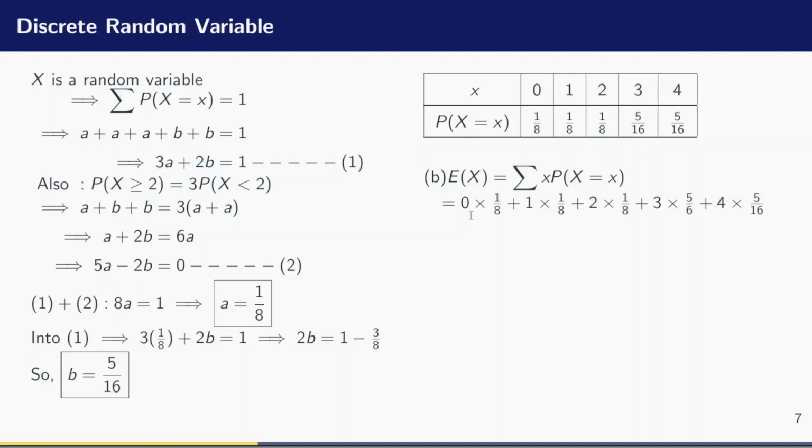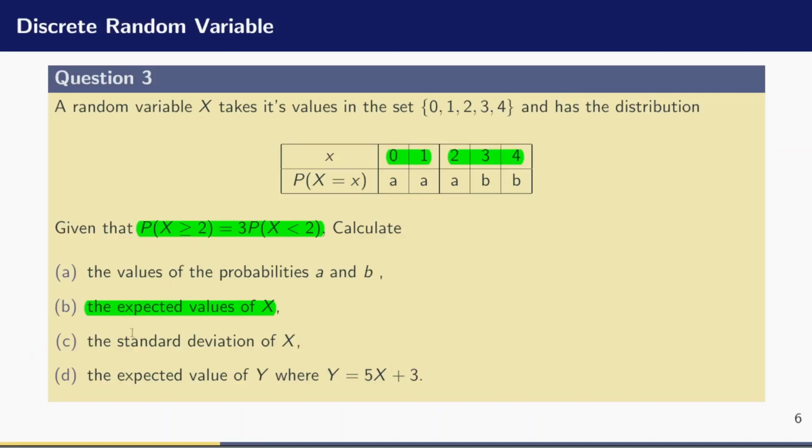So basically, I'll be saying 0 times 1/8. I add that to 1 times 1/8. I add that to 2 times 1/8, and so on. And if I punch this on my calculator, I'll be having 41/16. So 41/16 is the value for the expected value of x.